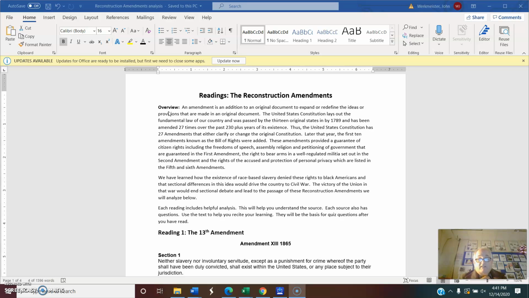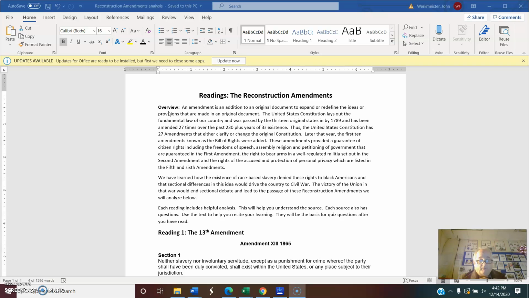We have learned how the existence of race-based slavery denied these rights to Black Americans, and that sectional differences in this area would drive the country to civil war. The victory of the Union in that war would end sectional debate and lead to the passage of these Reconstruction Amendments we will analyze below. So when the Civil War was over, when the Union was reconstructing, they added 3 amendments to the Constitution which explicitly clearly deal with some of the conditions that had divided the country in the preceding decades.